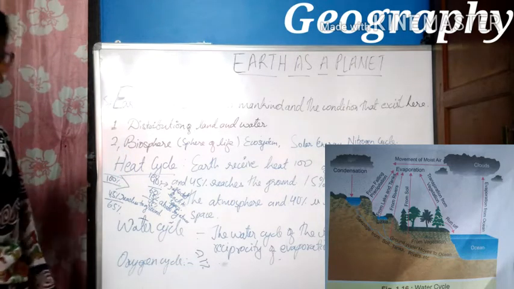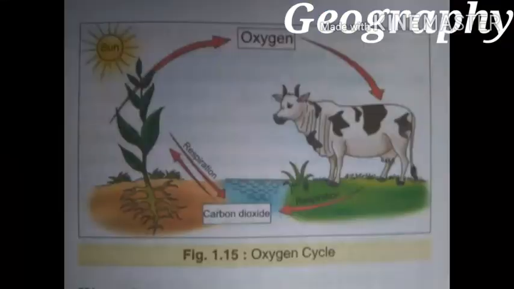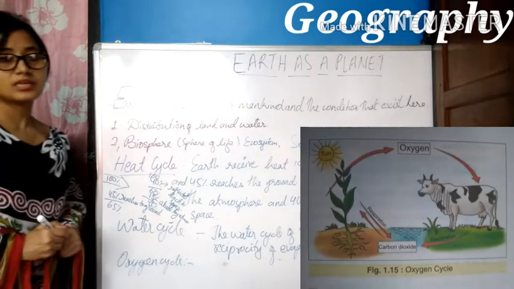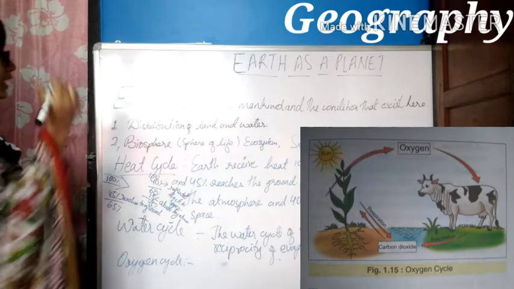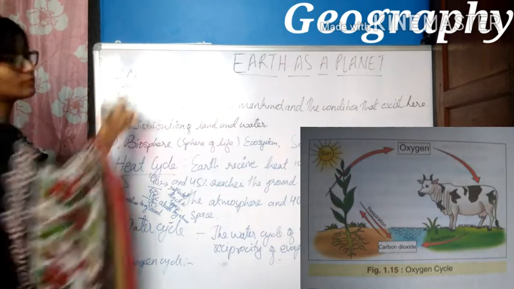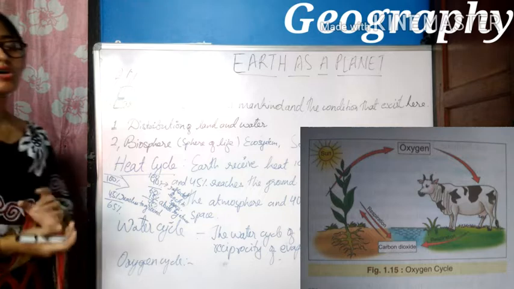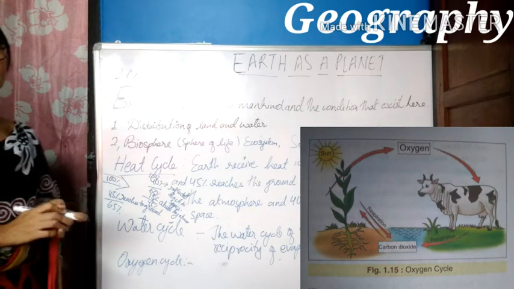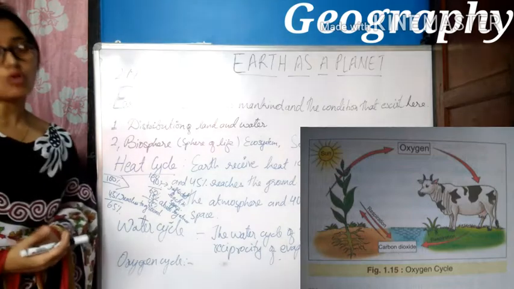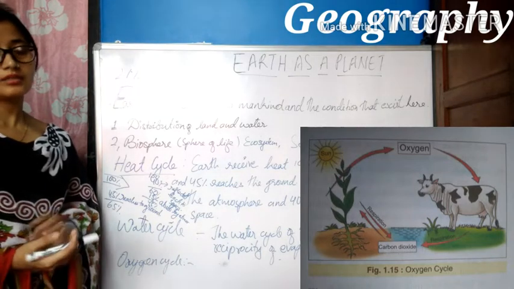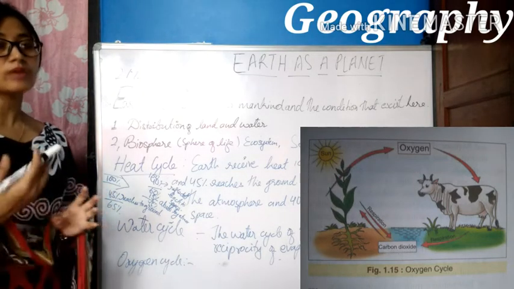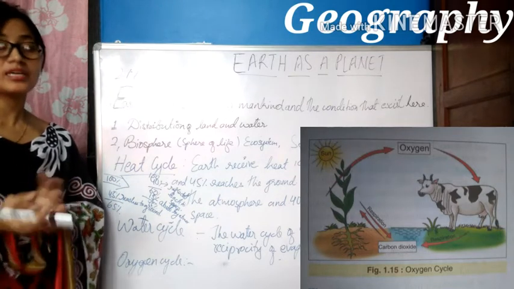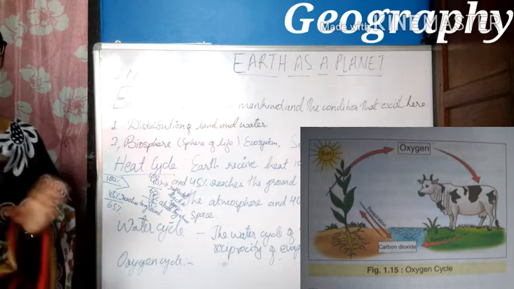Now let us move on to the oxygen cycle. Oxygen is one of the important gases in the atmosphere that supports life. It occupies 21% of the earth's atmosphere. Oxygen not only supports life but also helps in maintaining the ecological balance. Man inhales oxygen and gives out carbon dioxide, and this carbon dioxide is utilized by plants. They take in carbon dioxide and give out oxygen.